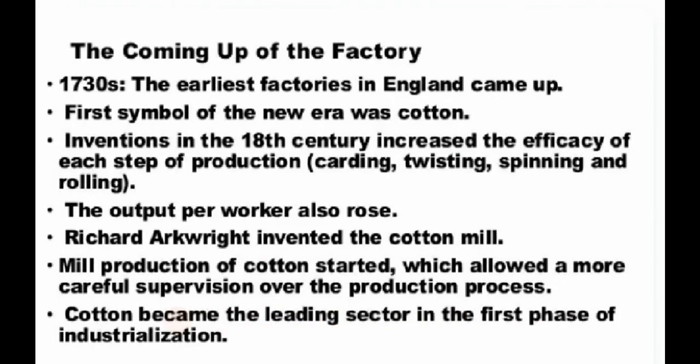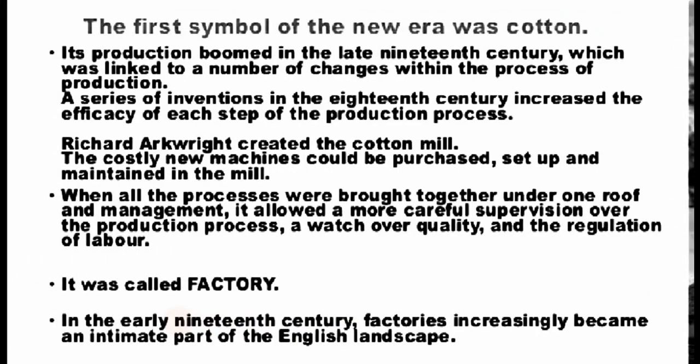The coming up of the factory: in the 1730s, the earliest factory in England came up. The first symbol of the new era was cotton, with inventions in the 18th century that increased the efficiency of each step of production: carding, twisting, spinning, and rolling. The output per worker also rose. Richard Arkwright invented the cotton mill. Mill production of cotton started, which allowed more careful supervision over the production process. Cotton became the leading sector in the first phase of industrialization.